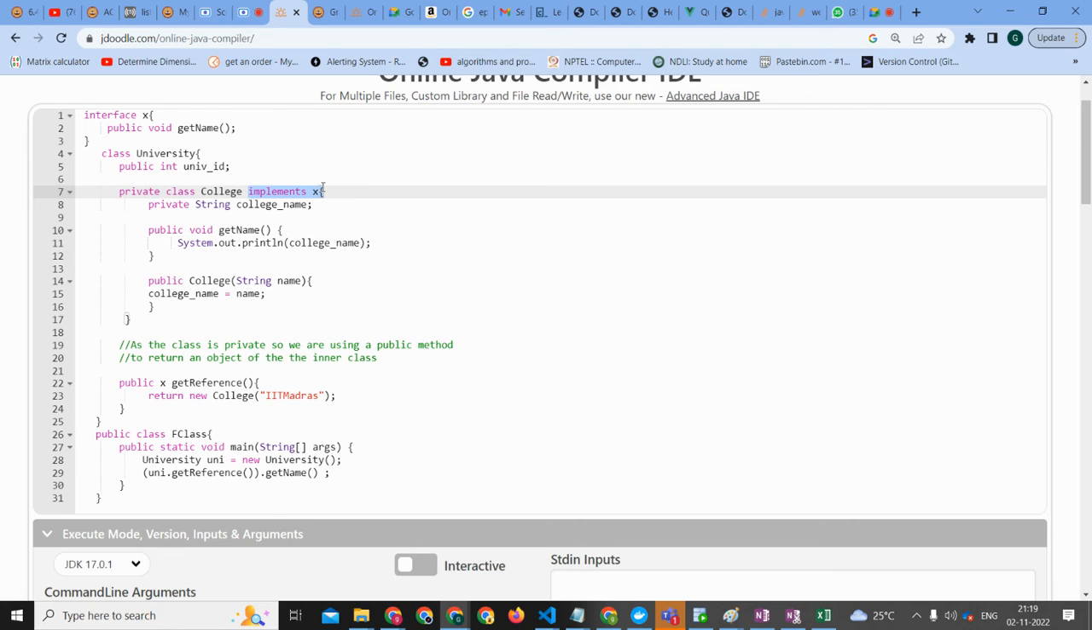Yes, when class College is implementing X, it's a public class. Through this X, we can access getName. When we are getting the name, it will go to check the dynamic dispatch. Yes.